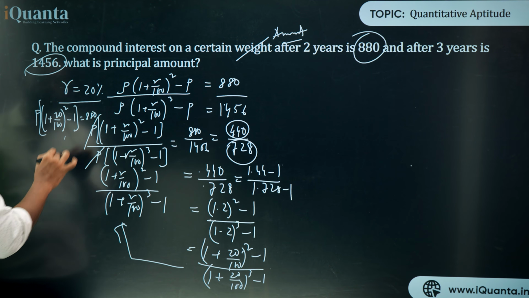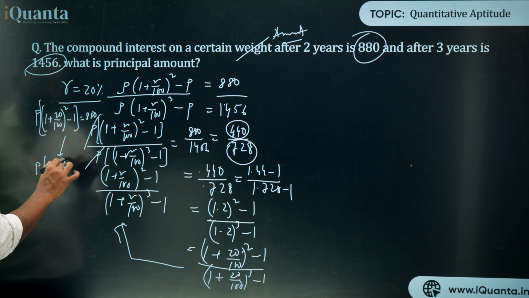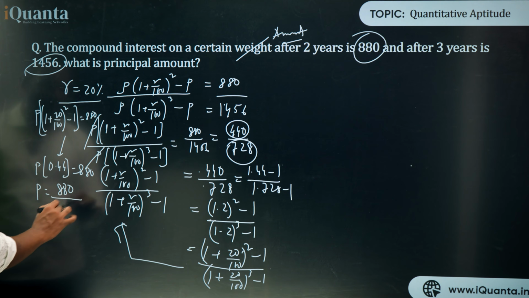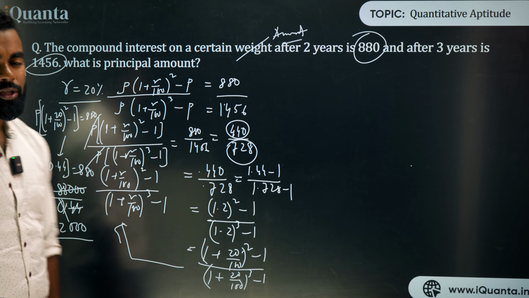Yes or no? So from this we can write P into (1.44 minus 1, that is 0.44) is equal to 880. Now what is P? That is 880 upon 0.44. So if it is 0.44, I just cancel this and add 00, so that is 2000. So what is the principal amount? The principal amount is 2000.